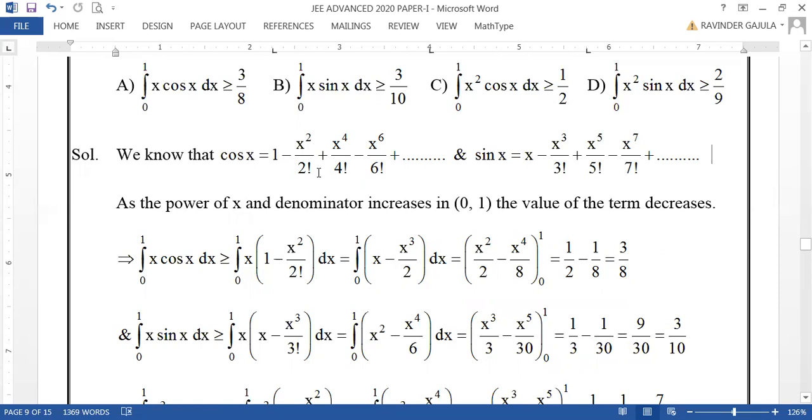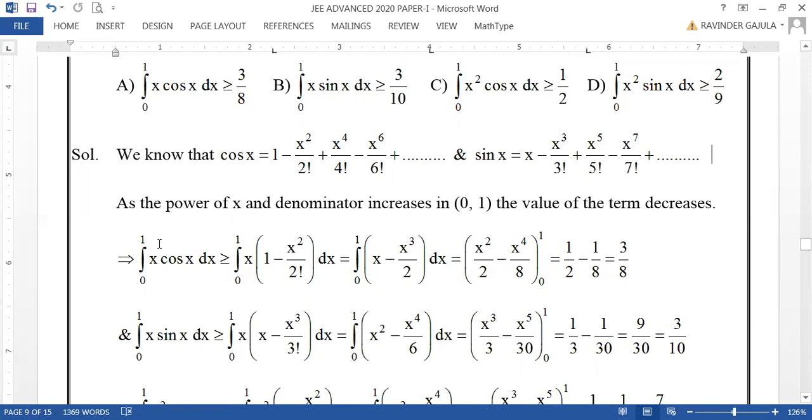This x square by 2 factorial is more than x power 4 by 4 factorial, because x power 4 is less than x square and 4 factorial will be more than 2 factorial. So the value of the terms in the interval 0 to 1 will be decreasing. Therefore, you can neglect some of the terms in these sequences.